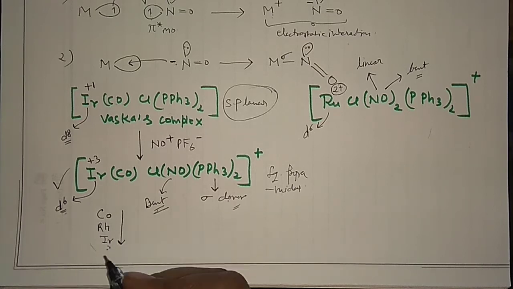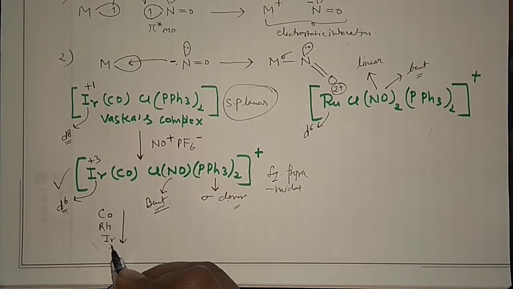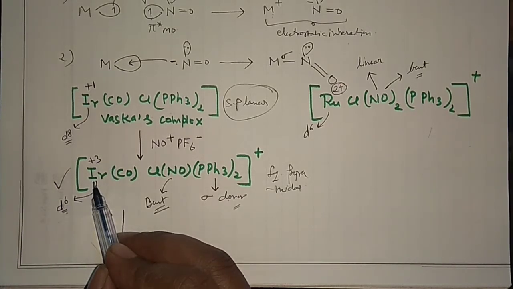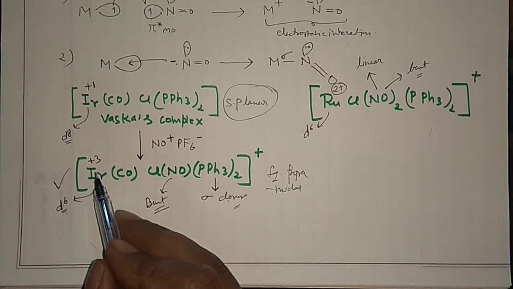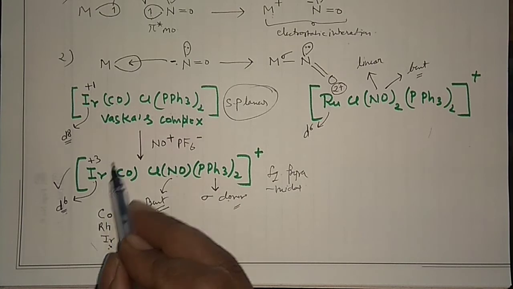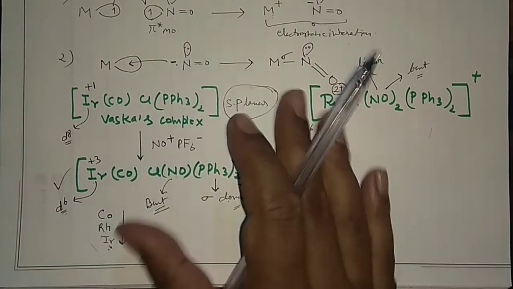So when this +3 charge is there, the electronegativity is very, very high due to this positive +3 charge. That means electron back donation cannot occur to this one. When back donation is not there, obviously the bent form would be there.